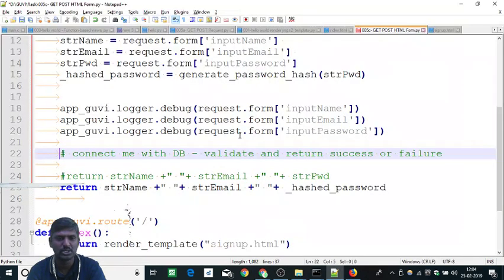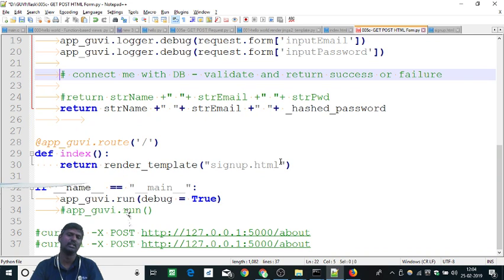Okay, so that's all for your Flask part. Let me recap. Flask is nothing but your web server which renders your web page using Python. All we need to know is how to define a function, and by defining the function we get the route. The route returns a string or a template. The template is an HTML template, and the Python code can connect to the database. Right now I haven't connected it. If you want, you can connect with MySQL or any database, whichever way you want, and get it done.